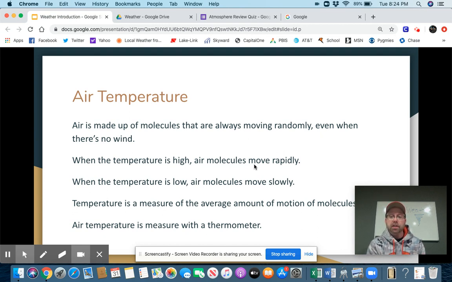So temperature, and this is the mind blower here, is nothing more than the measure of the average amount of motion of molecules. Whoa. Here's what it means. If molecules are moving fast, the thermometer goes up. If molecules are moving slow, the thermometer goes down. So temperature is the measure of the average amount of motion of molecules.